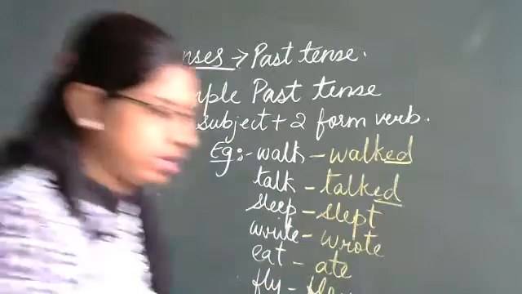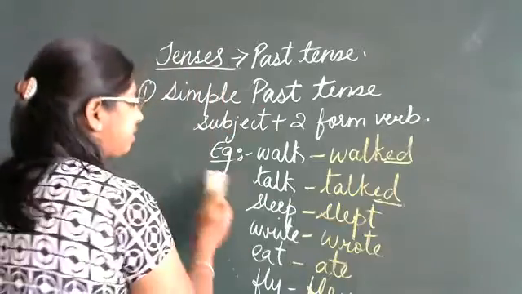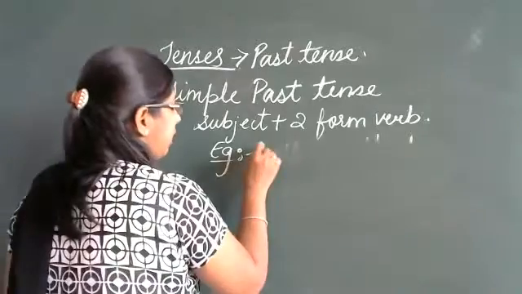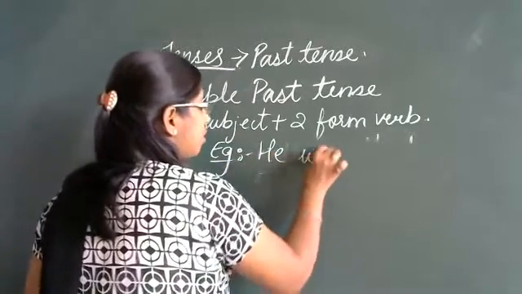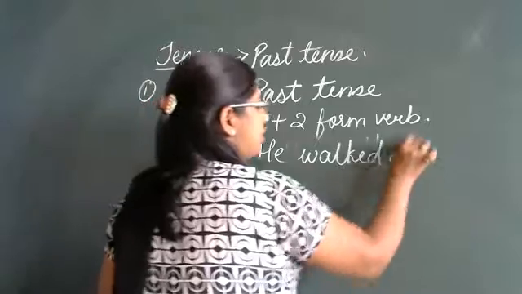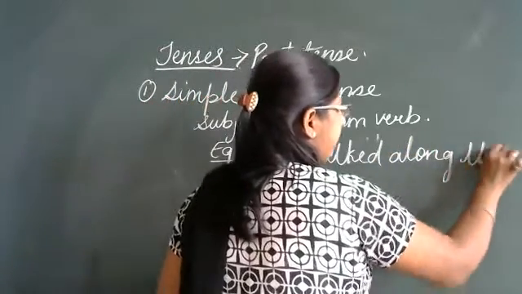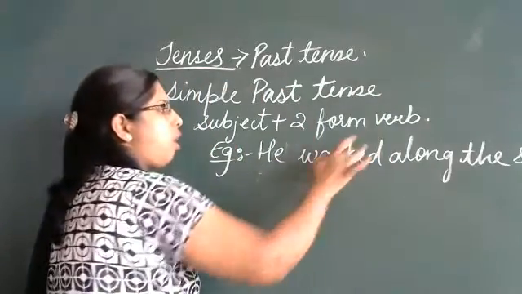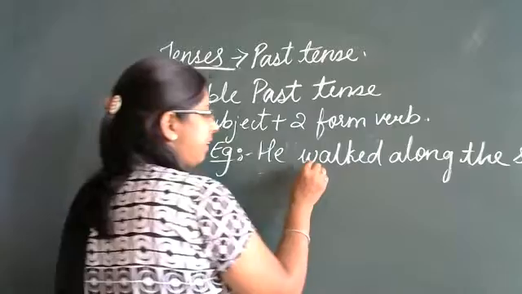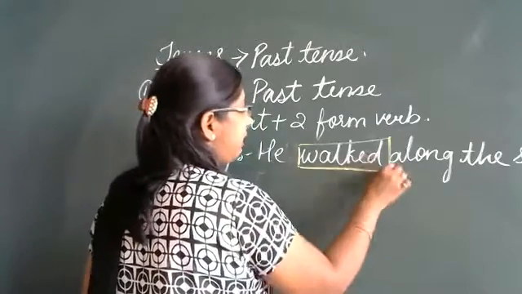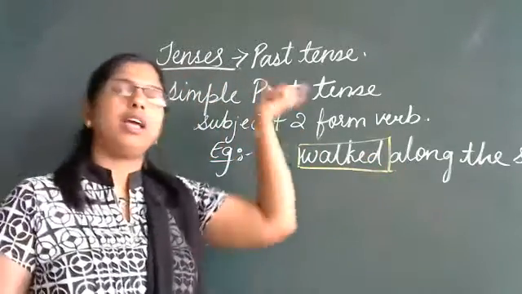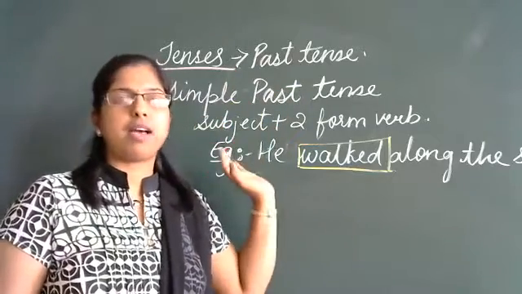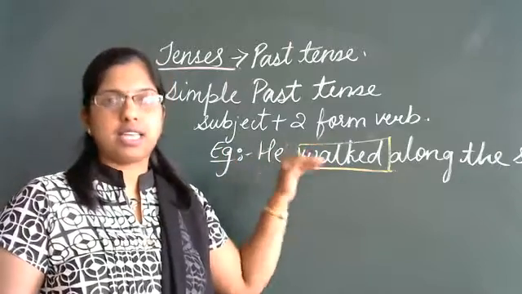Here I'll give you an example, writing a sentence. He walked along the street. See this sentence here? He walked along the street. So what have we added here? We have added ed to the verb. So that means he has already completed the action. He walked. Walking is already done. It is in the past. So this gives us simple past tense.